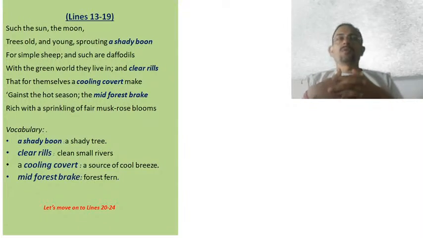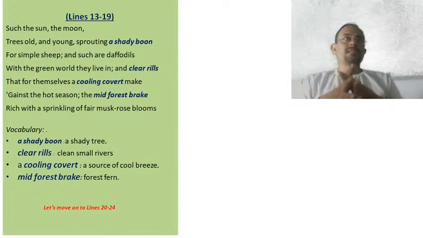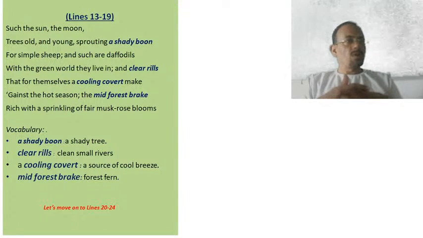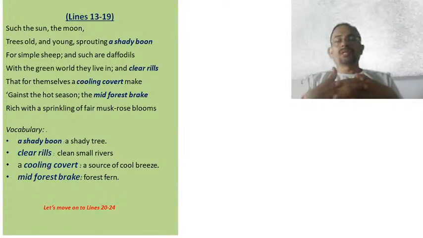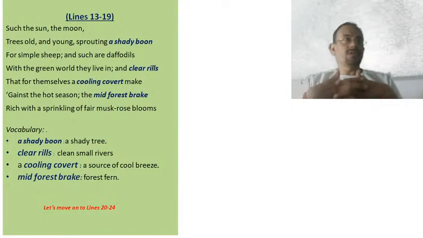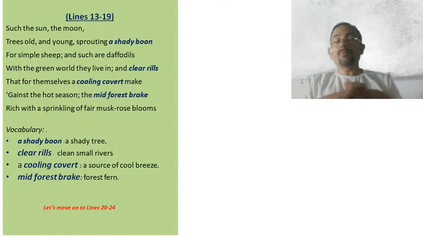So dear students, in these few lines, 13 to 19, the poet has taken some beautiful objects from nature, the examples of which are sun, moon, young and old trees, then daffodils, then small rivers, then the mid-forest brake. These are some of the objects the poet has referred to from nature in order to show us that these objects are a source of comfort and sustenance for many of us who are living in the lap of nature.